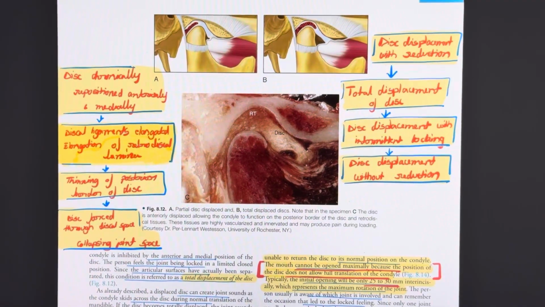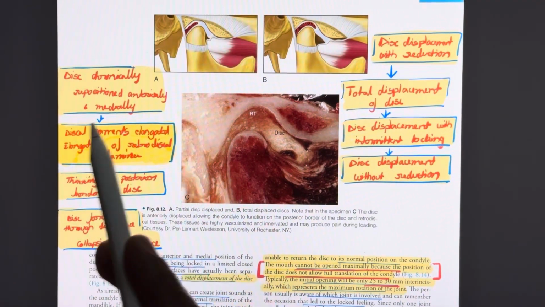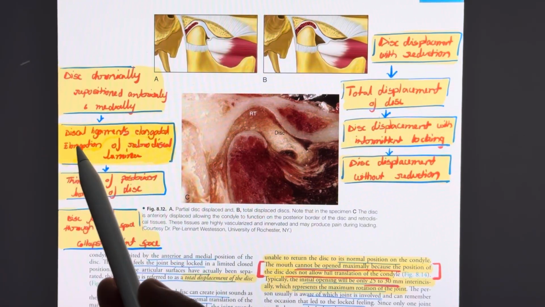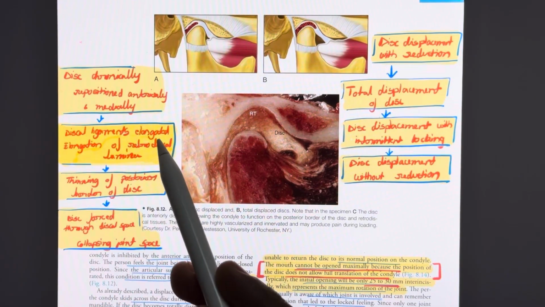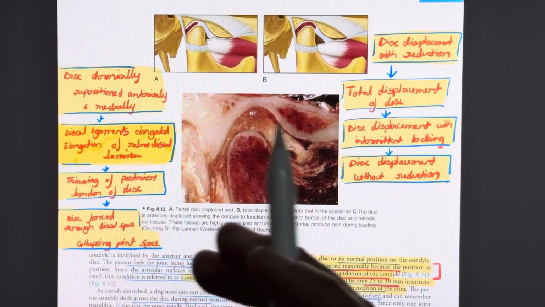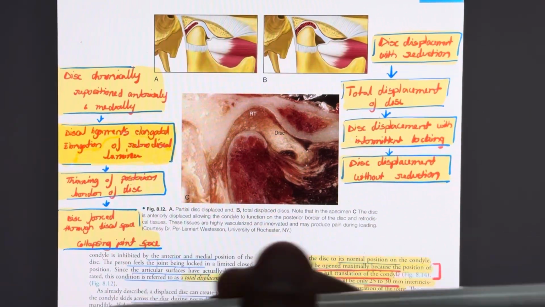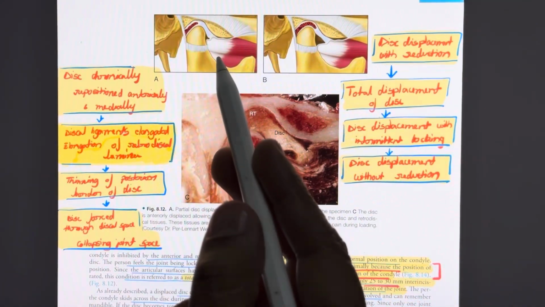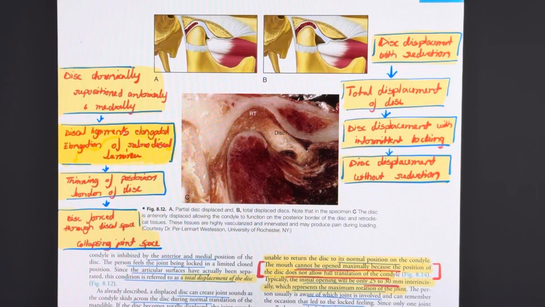medially. So when this repositioning happens over a chronic period of time, it leads to elongation of the discal ligaments and also the retrodiscal lamina. As this happens, the lateral pterygoid muscle keeps on pulling the disc anteriorly and medially more and more. So eventually it will lead to thinning of the posterior border of the disc.